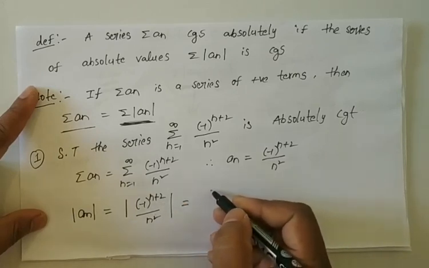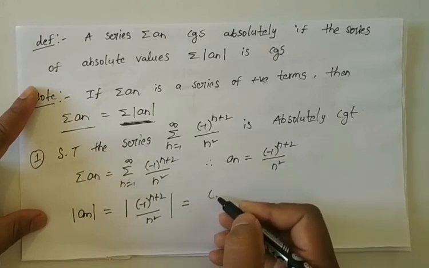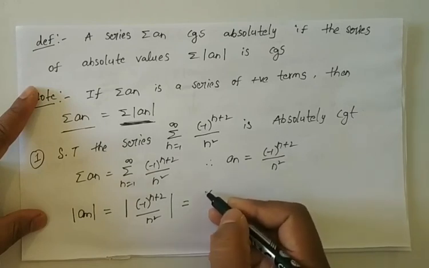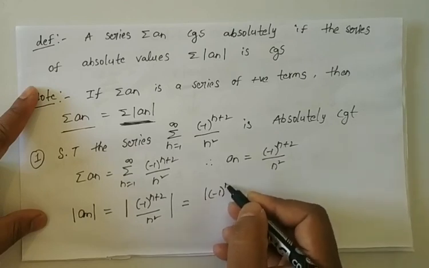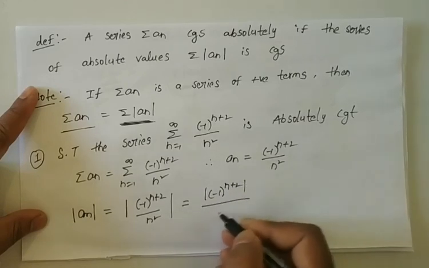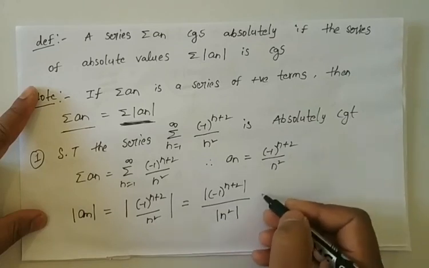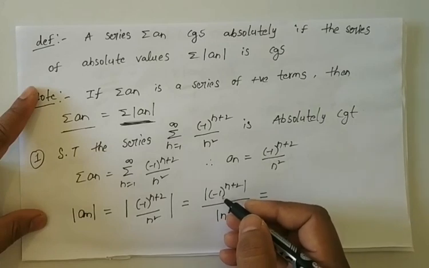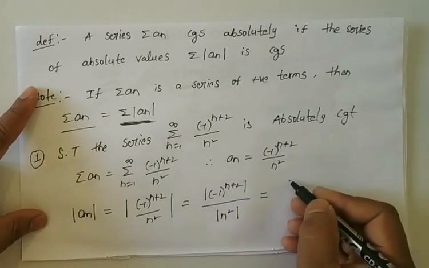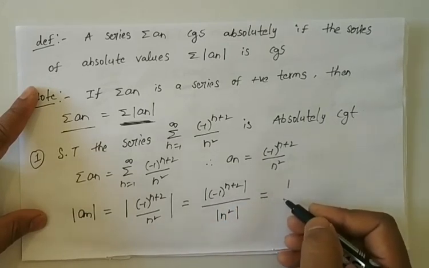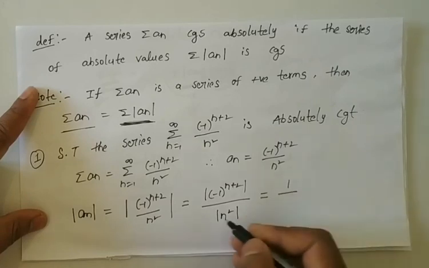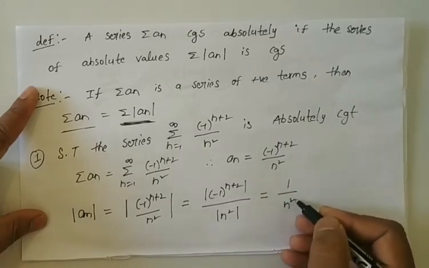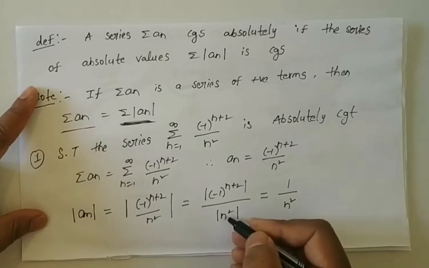So it is modulus of minus 1 whole power n plus 2 by modulus of n square. Modulus of minus 1 whole power n plus 2 is always 1, divided by modulus of n square, which is always n square, because n square is always positive, for all n belongs to N.